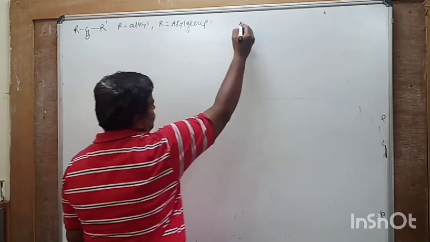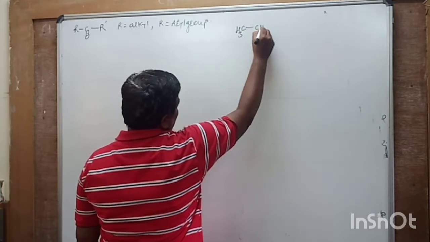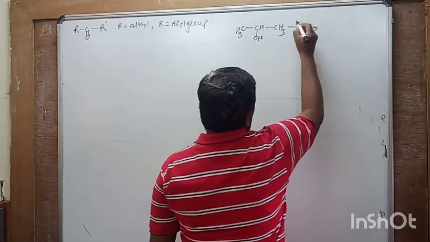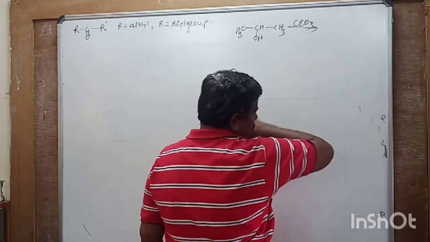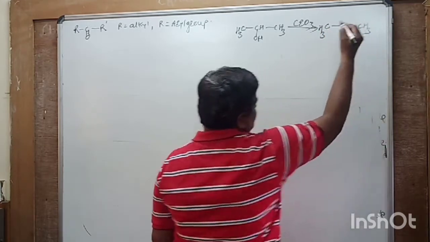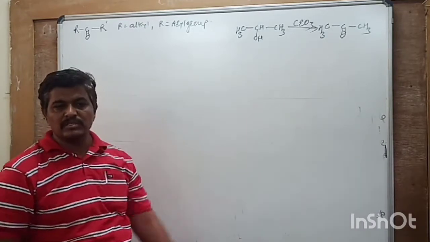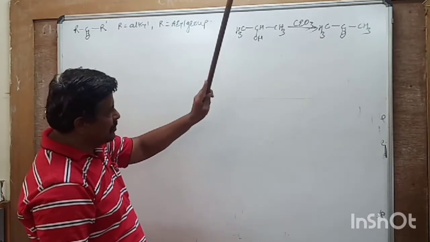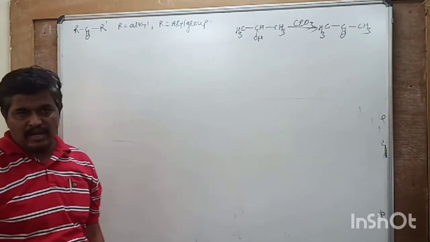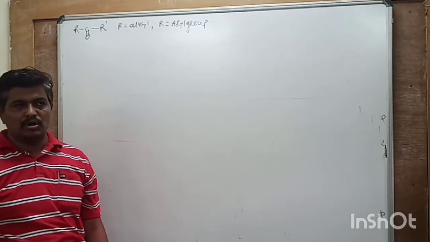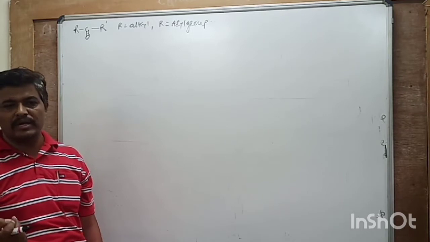In alcohol, we have seen that when secondary alcohol undergoes oxidation by using CrO3 or K2Cr2O7, then you get CH3COCH3. So this is ketone. So when secondary alcohol undergoes oxidation, we get ketone. So you remember the definition that ketones are the first oxidation product of secondary alcohol.